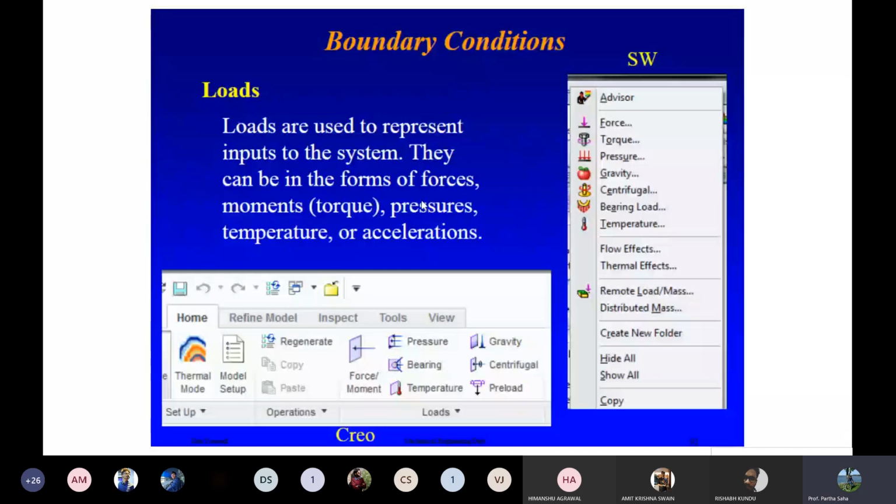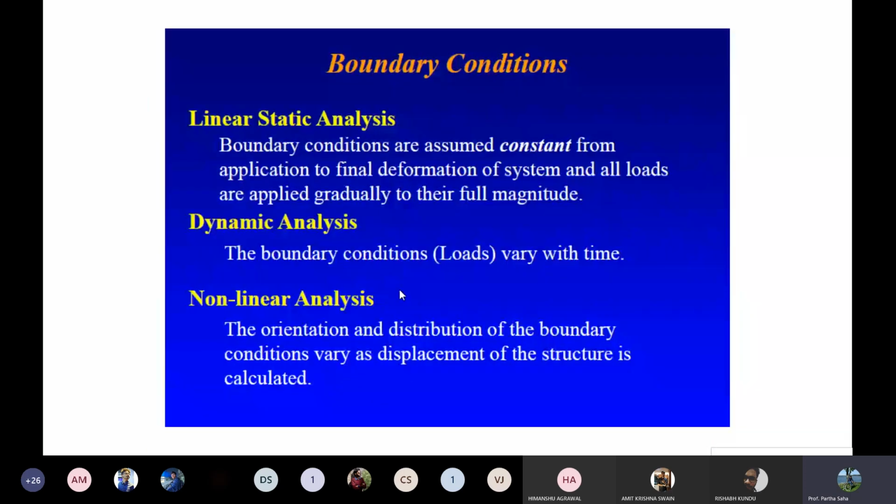The loads, here I'm showing some loads. Loads are used to represent input to the system, and can be force, torque, pressure, temperature, acceleration. All kinds of loads can be given. You can see this is how you have to apply loads. You can do linear analysis, dynamic analysis, nonlinear analysis using the boundary conditions.